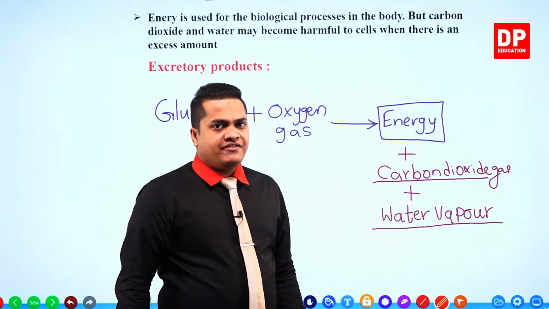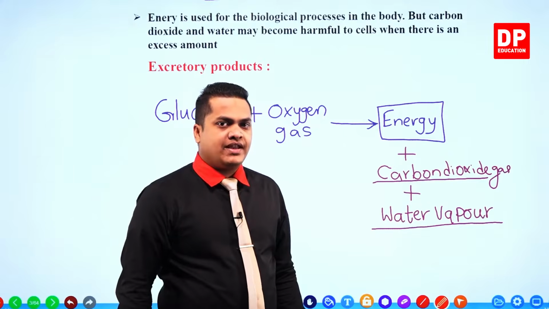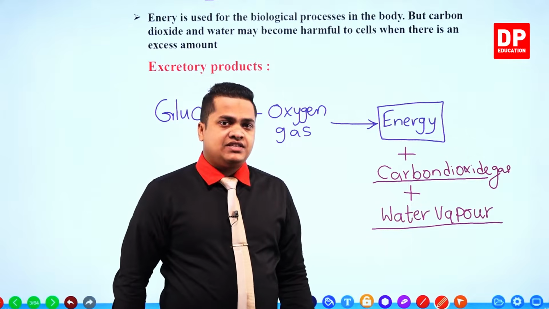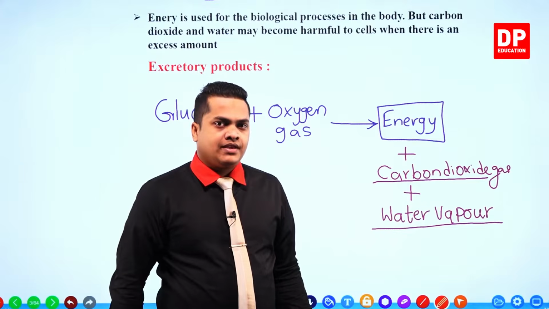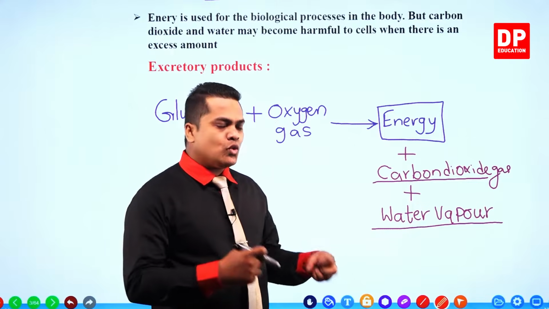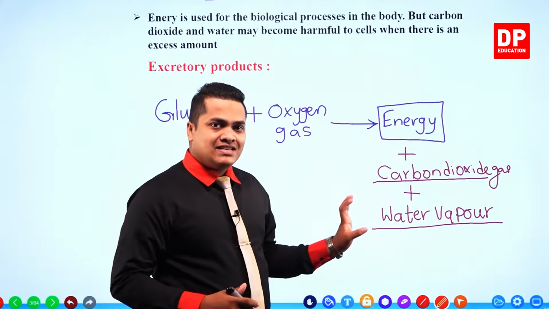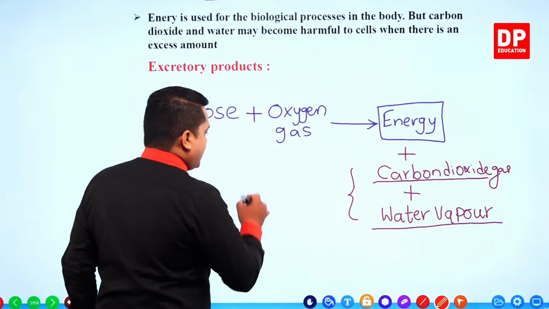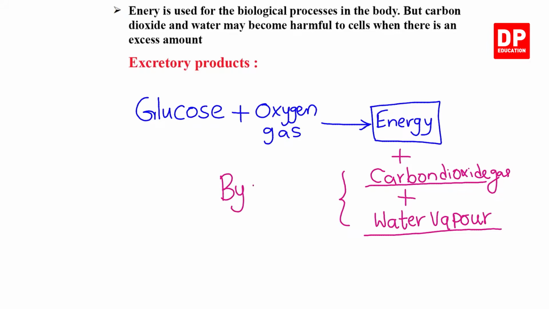So, my dear children, in the process of respiration there is a main product which is utilized by our body, and there are two byproducts. Byproducts means secondary products.